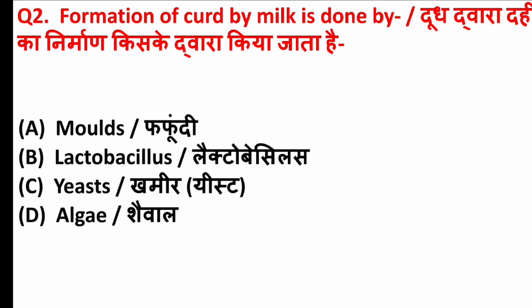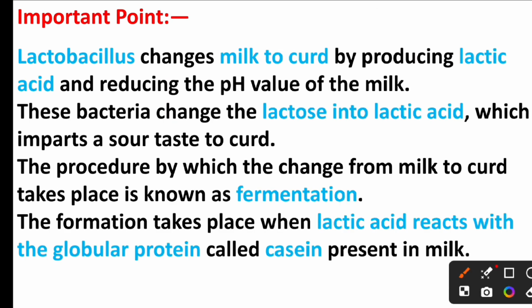Formation of curd by milk is done by. Answer is option B, lactobacillus. Friends, if we understand in detail, lactobacillus changes milk to curd by producing lactic acid and reducing the pH value of the milk. These bacteria change the lactose into lactic acid, which imparts a sour taste to curd.